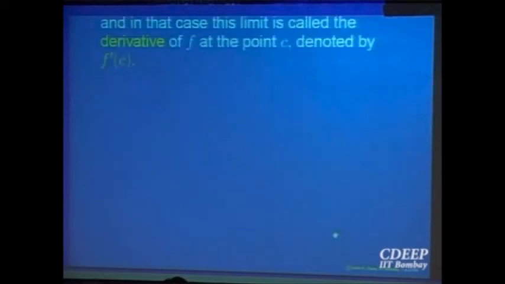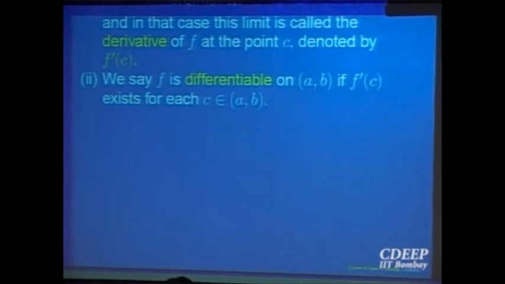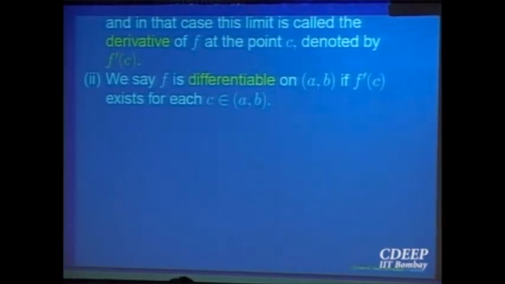So that, as you all know, is called the derivative of the function. So we say f is differentiable on (a, b) if the derivative exists at every point of (a, b). But intuitively, the idea of the derivative came because you want to make geometry into mathematics. Geometrically, the notion of tangent to a curve at a point, we want to define it mathematically, precisely, so that there is no confusion at all.